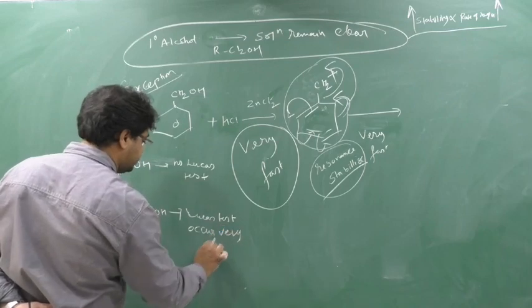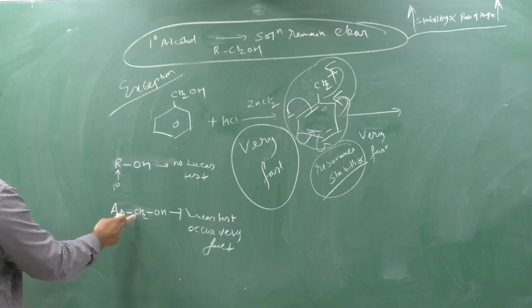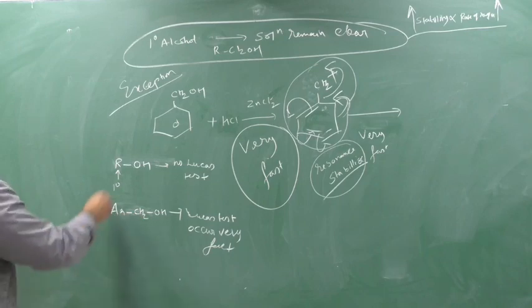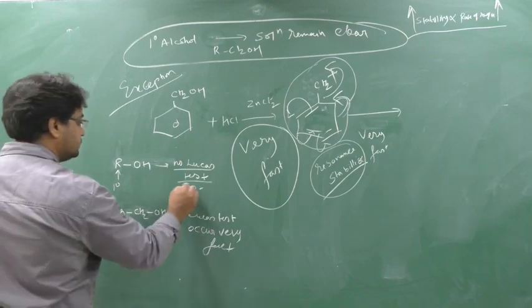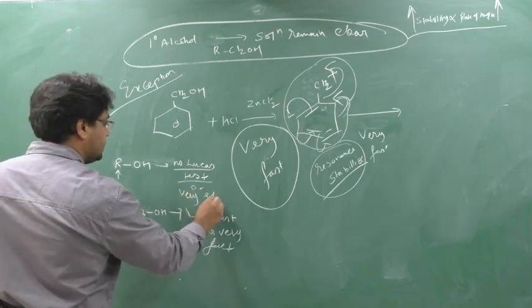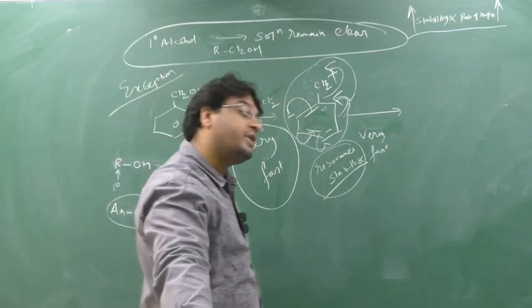See here, this is also a 1 degree alcohol, no? The OH-containing carbon is attached to only one carbon. But if R comes, no Lucas test or very slow. Or if an aryl chain comes, this phenyl ring, the Lucas test will be very fast.